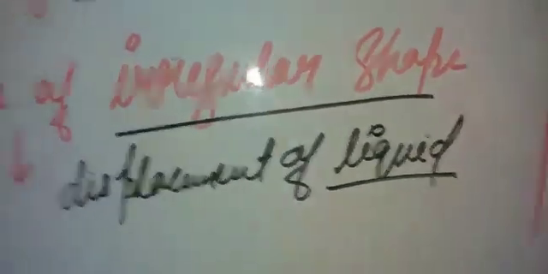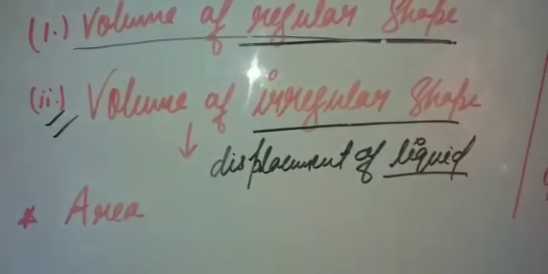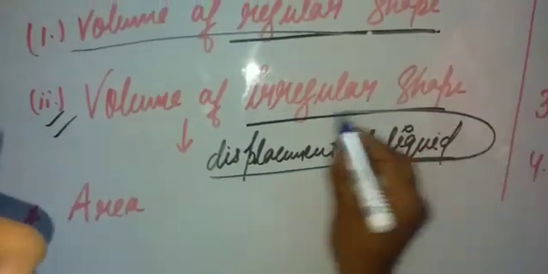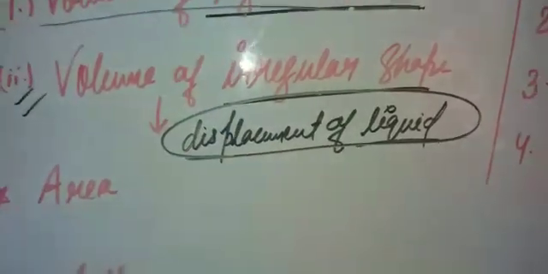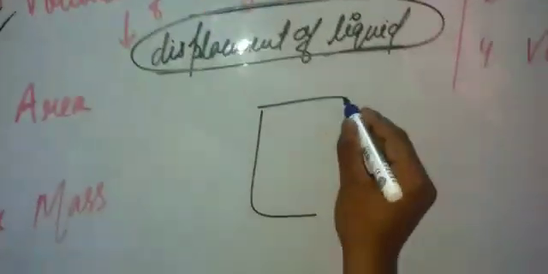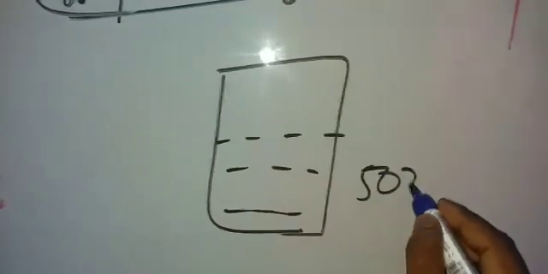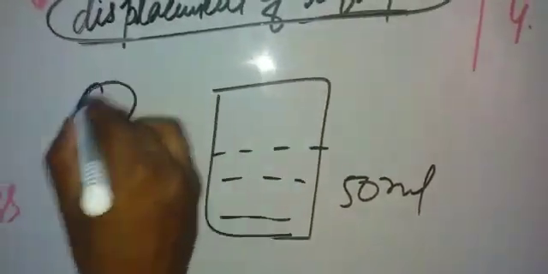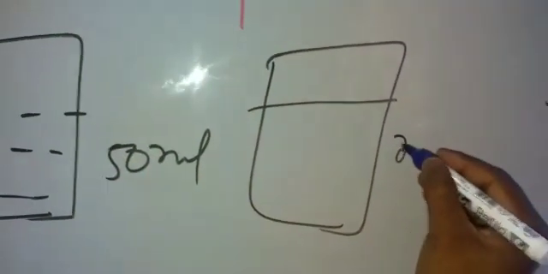If we have to find the volume of an irregular shape, we use the method displacement of liquid. In the video, we learned what is displacement of liquid. If a beaker has 50 ml water and we dip a stone, the volume rises up to 70 ml.